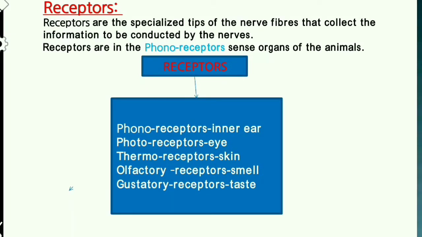Before we begin our topic, let us learn some important terminologies. To begin with, what are receptors? Receptors are specialized tips of the nerve fibers that collect the information to be conducted by the nerves. Receptors are the sense organs of animals. Receptors include phonoreceptors in the inner ear, photoreceptors in the eye, thermoreceptors on the skin, olfactory receptors for smell, and gustatory receptors for taste.